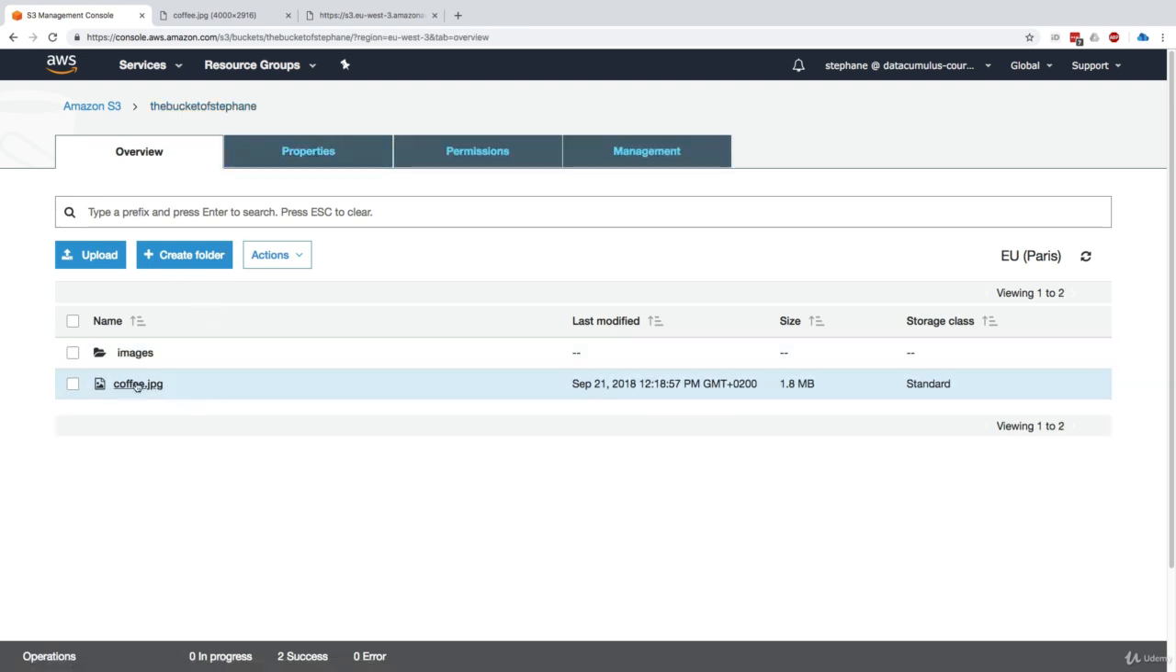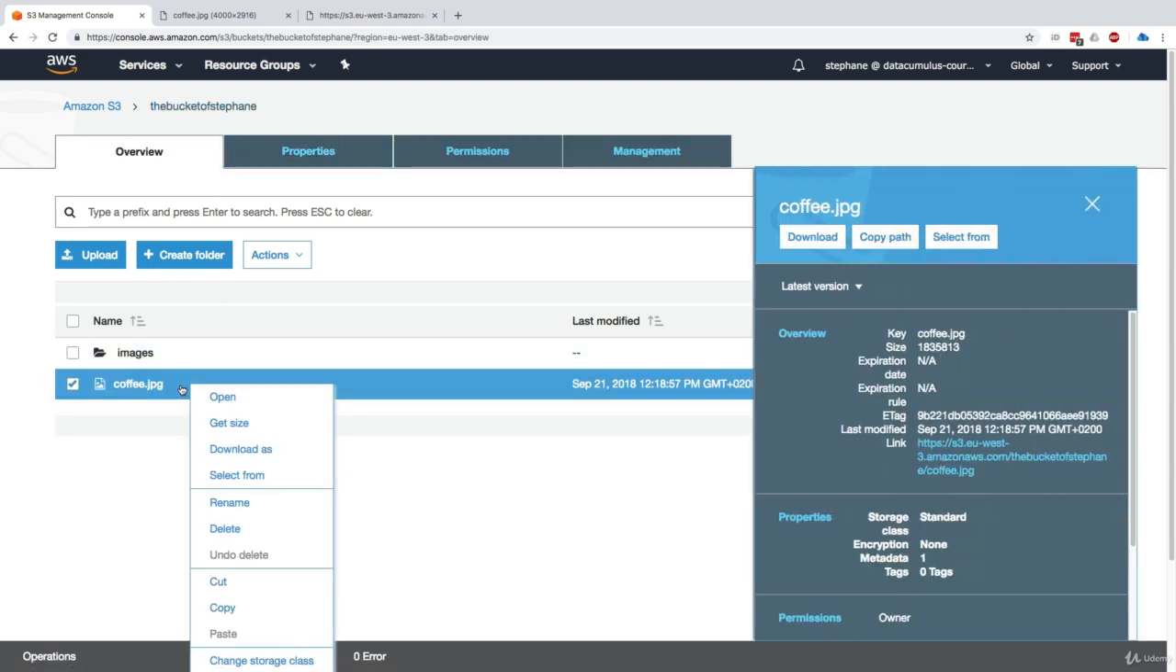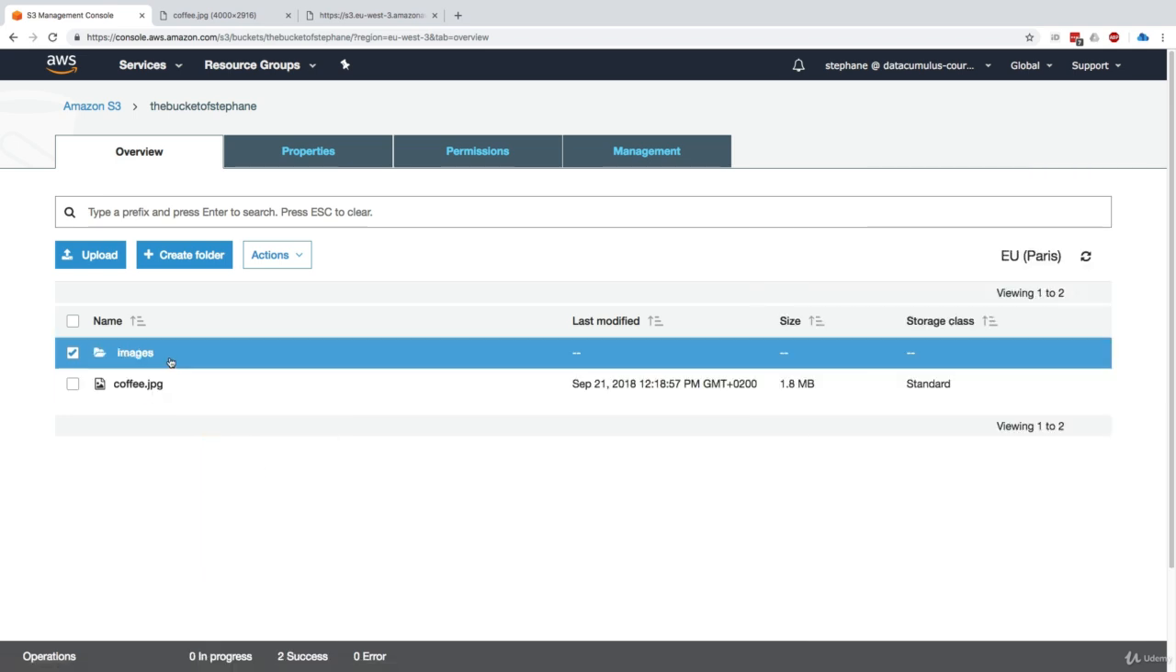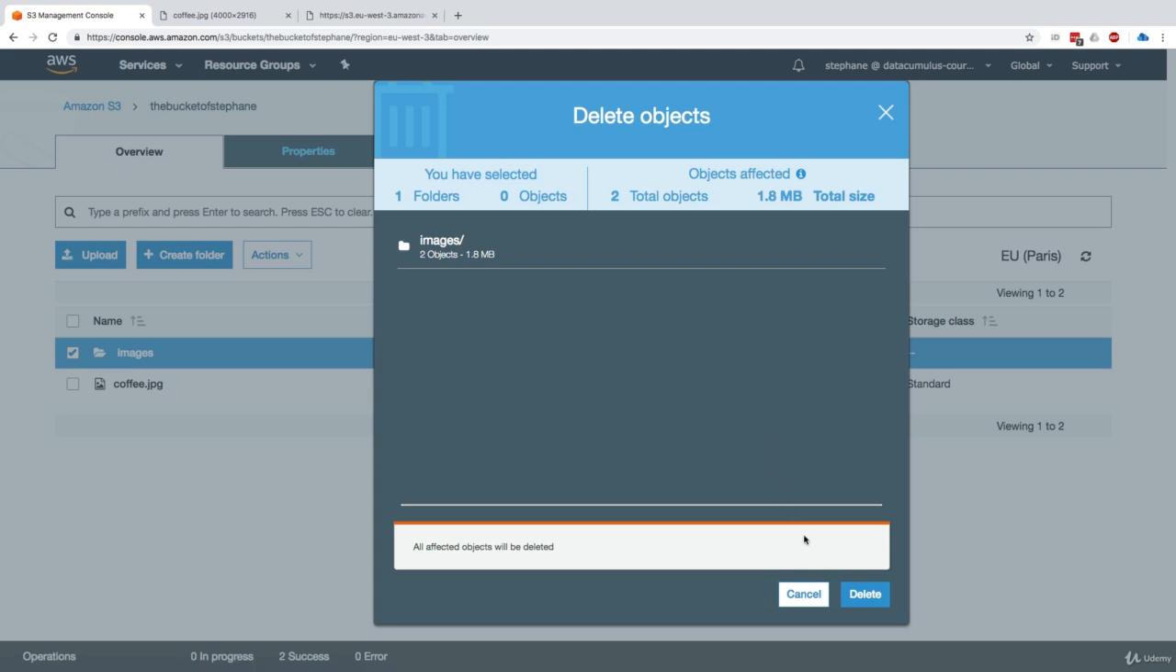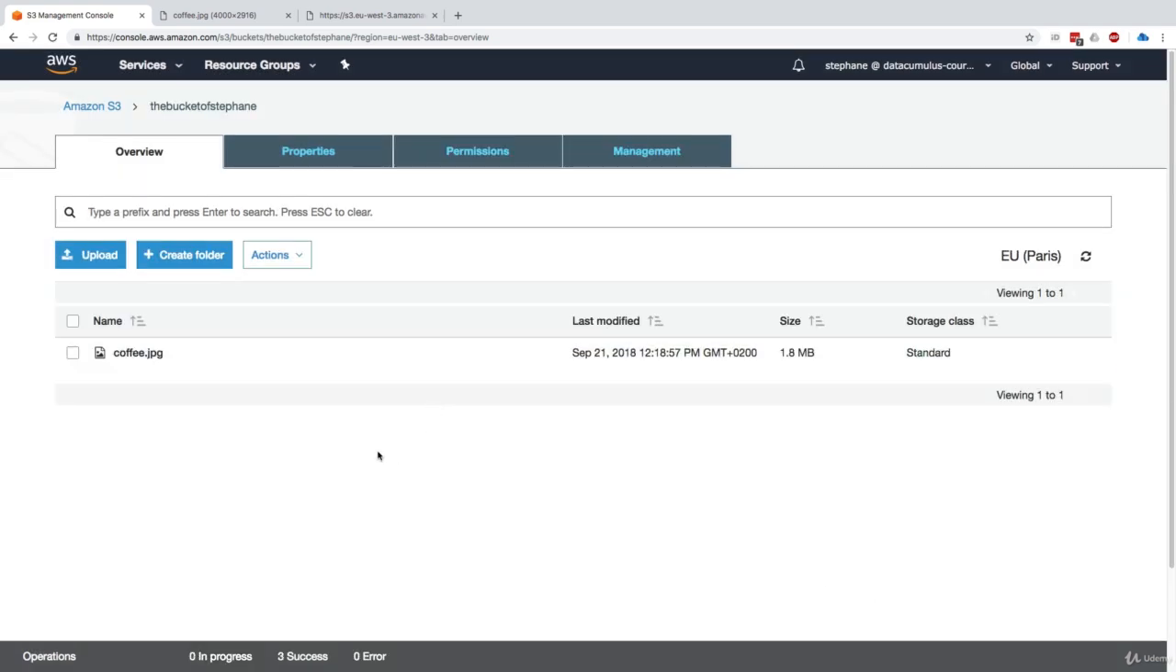And finally, this is a bucket, so you're able to do a bunch of stuff. You can right-click on the file and rename it, delete it, cut and paste, like you would in basically every online folder. Okay, so let's go ahead and delete, for example, our images folder. So I'll right-click on it, click on delete. It'll say it will delete everything. Okay, please delete, and we're done.